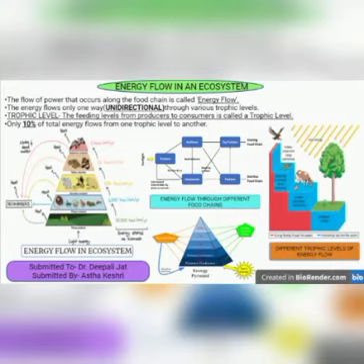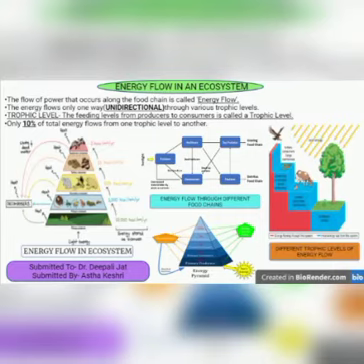Now we are using a term again and again, and that is trophic level. The producers and consumers in the ecosystem can be arranged into different feeding groups, known as trophic levels or the feeding level. First, the producers, that is plants, represent the first trophic level, and the second, herbivores, that is primary consumers, represent the second trophic level.